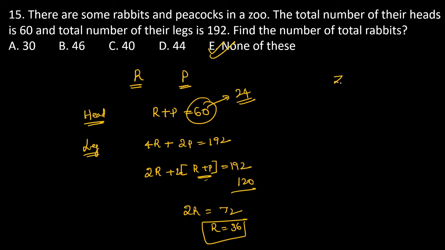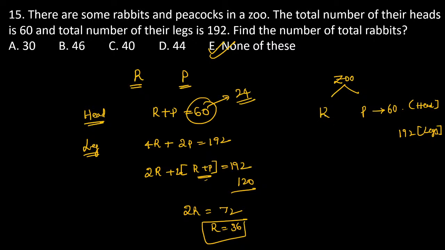See, there is a zoo. So here, the number of rabbits and peacocks, the total value becomes 60. This is related to heads. The same way, 192 is represented for legs. Now, what is your observation? Heads is 60, legs is 192.